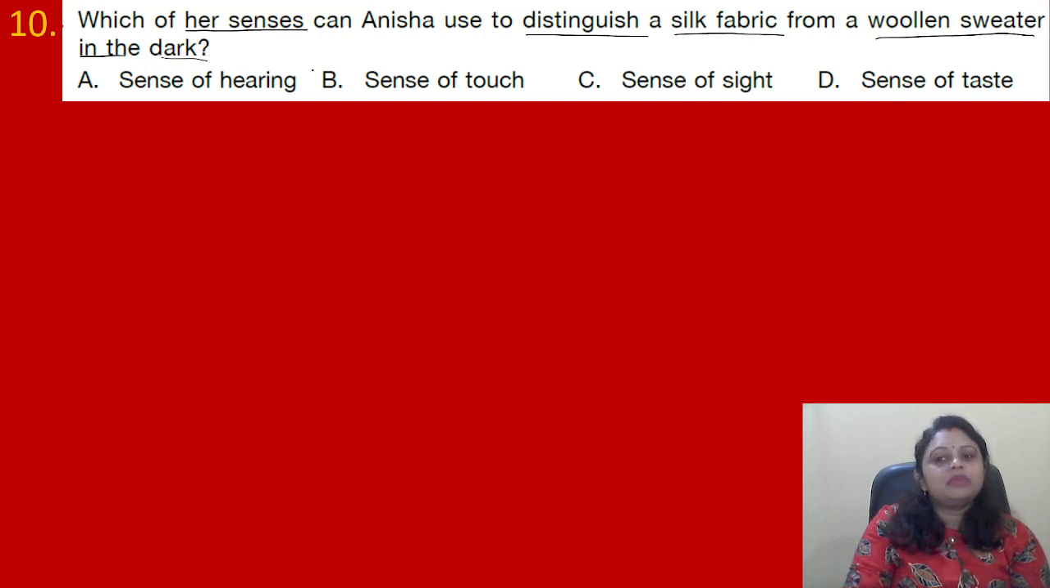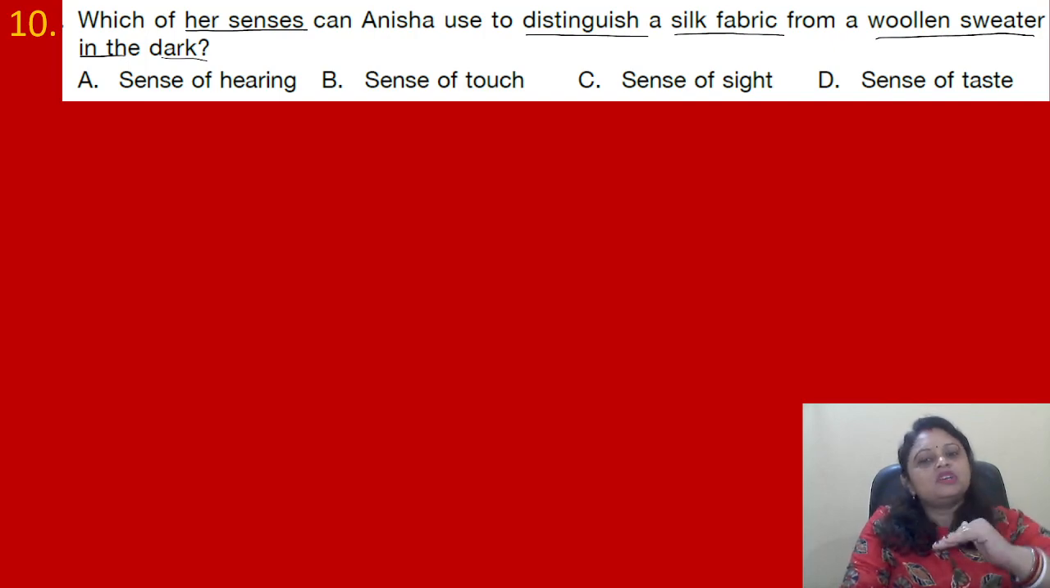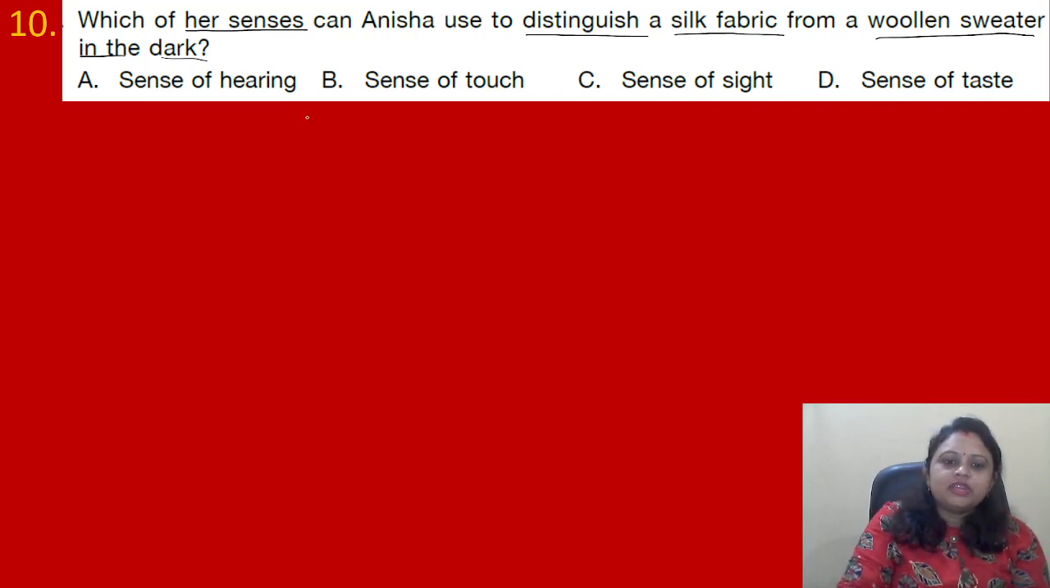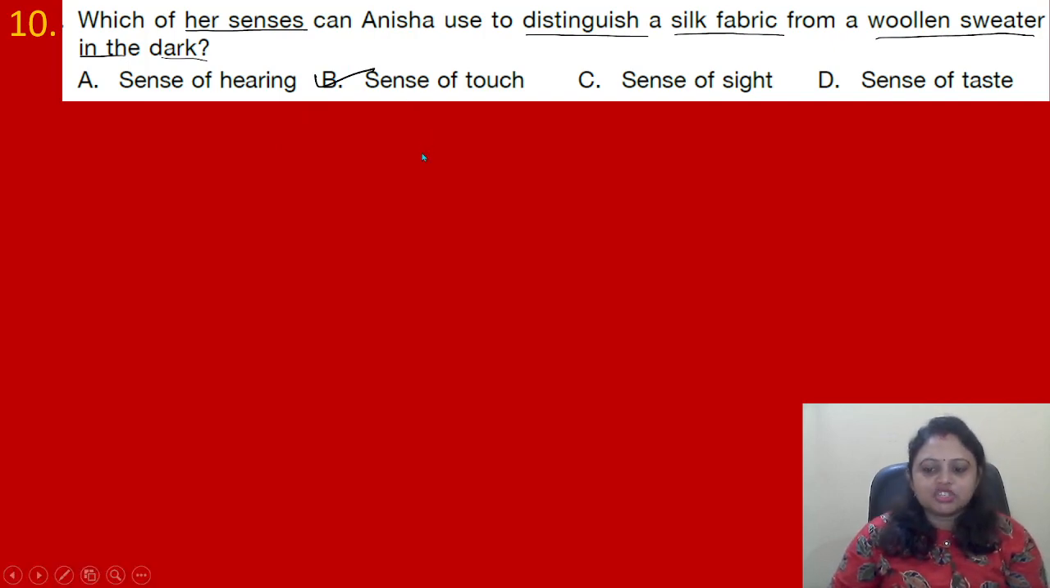So silk fabric, woolen sweater, in the dark. In the dark means she cannot see it, right? She cannot see it. So how will she get to know? She can touch it, and from the touch she can get to know. So here the correct answer is option B, that is sense of touch.